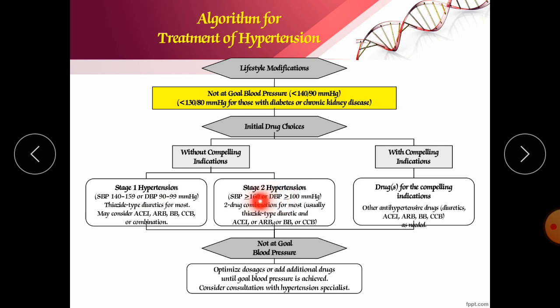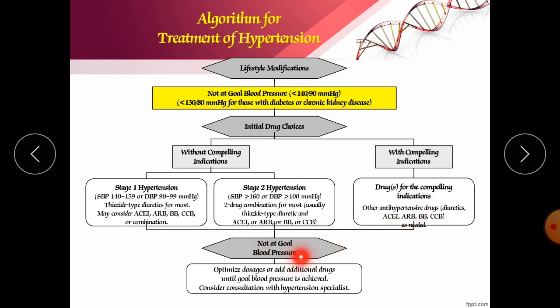But if you are at stage 2, means your blood pressure is more than 160, in that condition you should start with two drug therapy. First you should take the diuretics, mostly thiazide, and combine with a beta blocker or ACE inhibitor or calcium channel blockers. Now with compelling indications, when you are having any symptoms along with the hypertension, in that condition you should take drugs to decrease that symptom. So other than antihypertensive drugs like diuretics, other drugs also you should add.